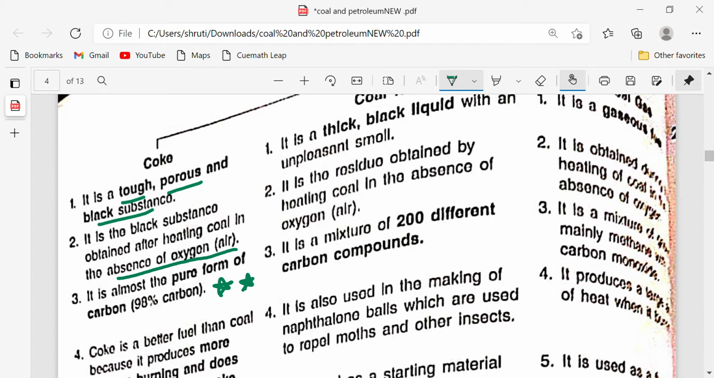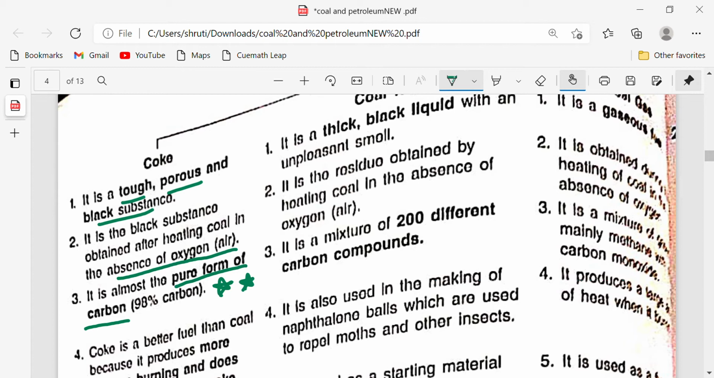So coke is the purest form of coal. Pure form of carbon, it contains 98% carbon. So if the question is asked which is the purest form of coal, it is coke. Coke is the purest form because it is mainly made up of carbon, and that is 98%.